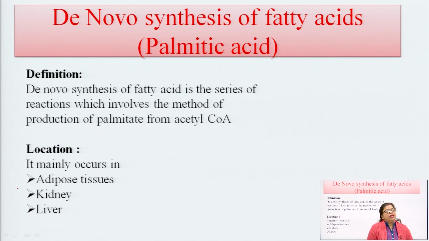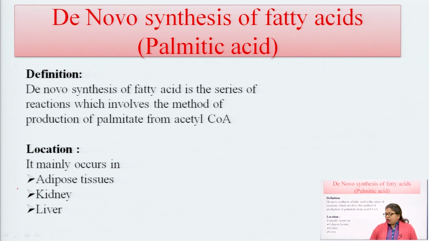So, acetyl coenzyme A works as a limiting factor for fatty acid synthesis, fatty acid oxidation, formation of ketone bodies and ketolysis. It is a very important compound in fatty acid metabolism.